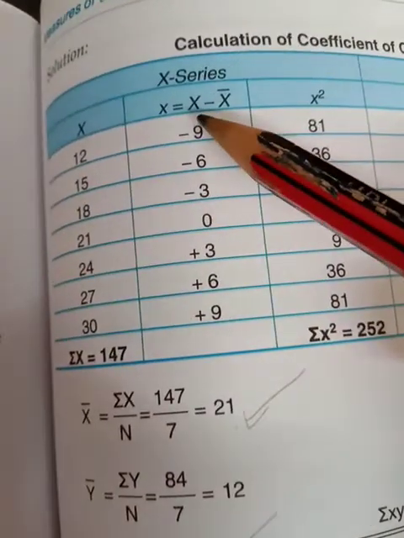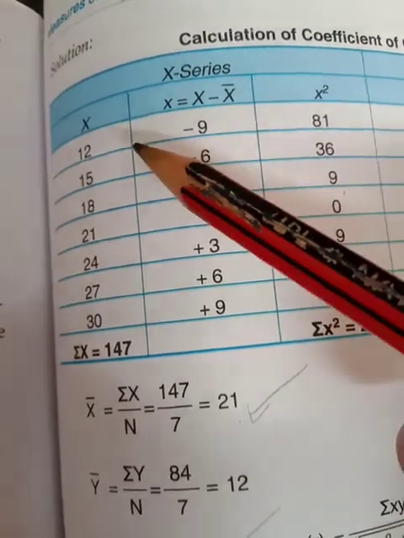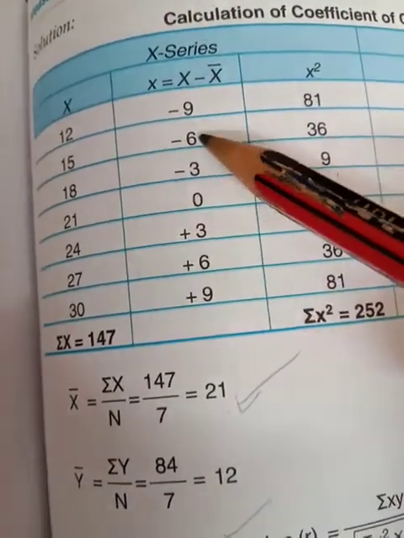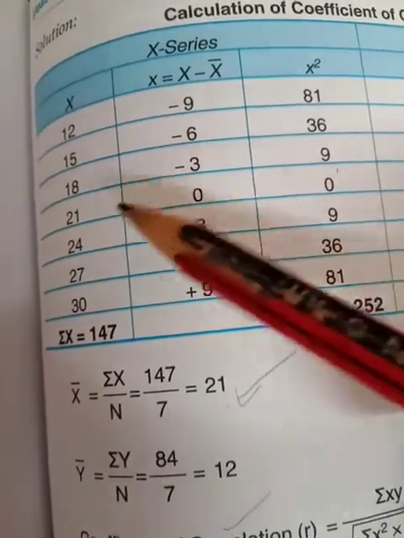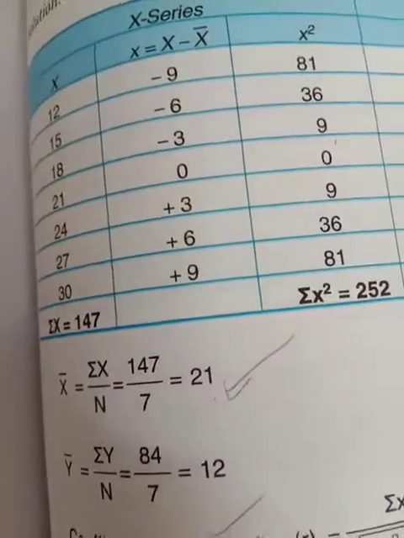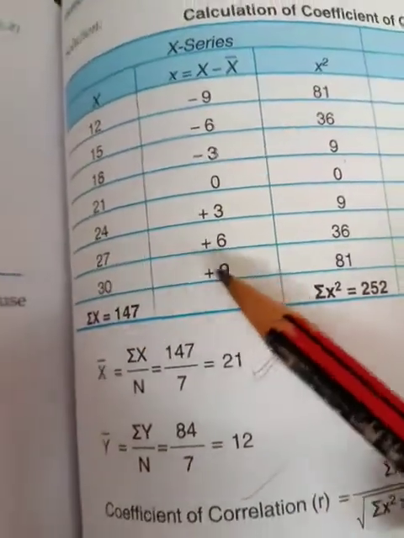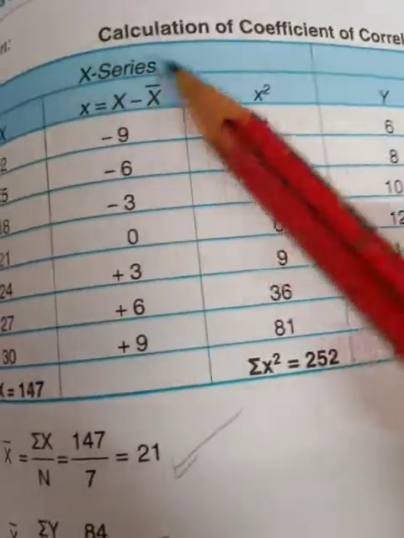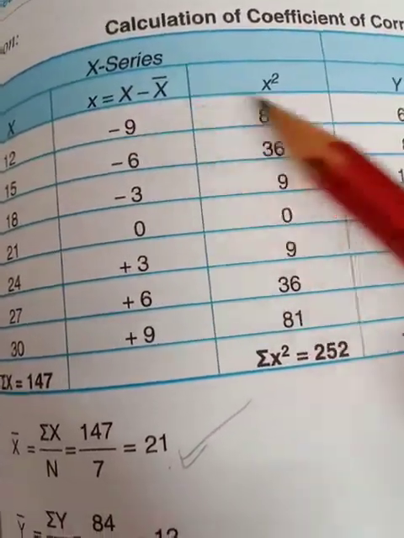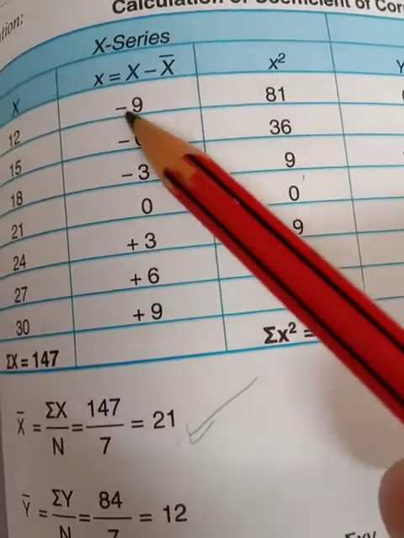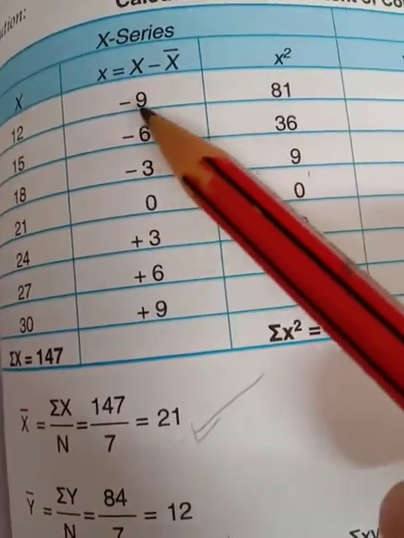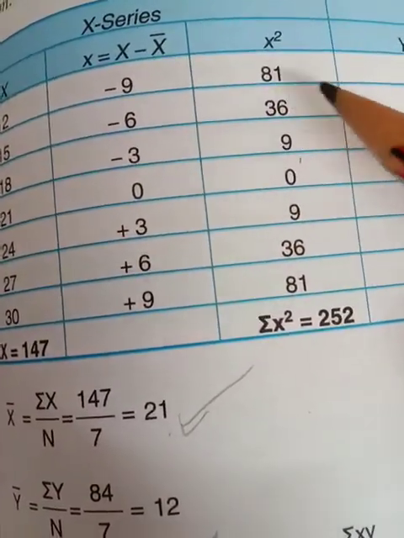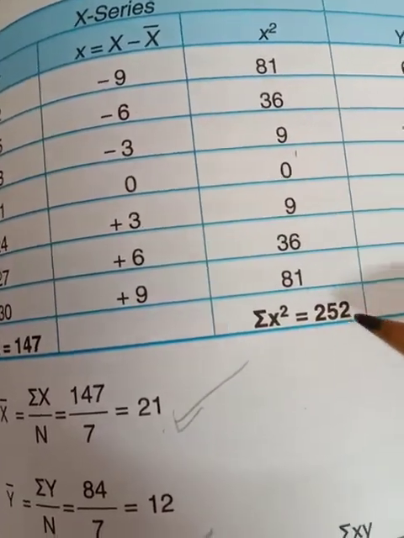Now you have to take the deviation, x minus mean: 12 minus 21, minus 9; 15 minus 21, minus 6; 18 minus 21, minus 3; 21 minus 21, 0; 24 minus 21, 3; 27 minus 21, 6; 30 minus 21, 9. And here also you have to take the square. 9 into 9, 81; 6 into 6, 36; and the minus will disappear, because minus 9 into minus 9 gives 81. Likewise, you will get sigma x square, that is 252.